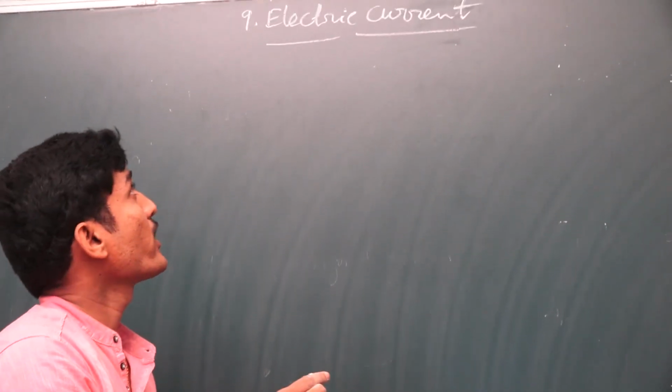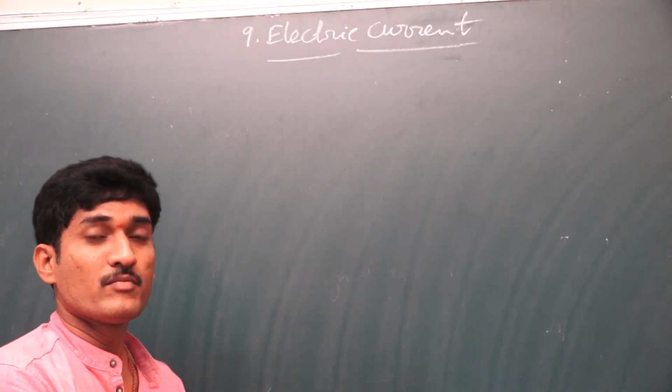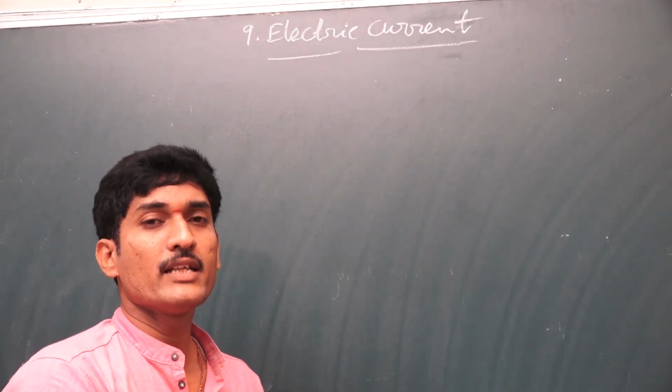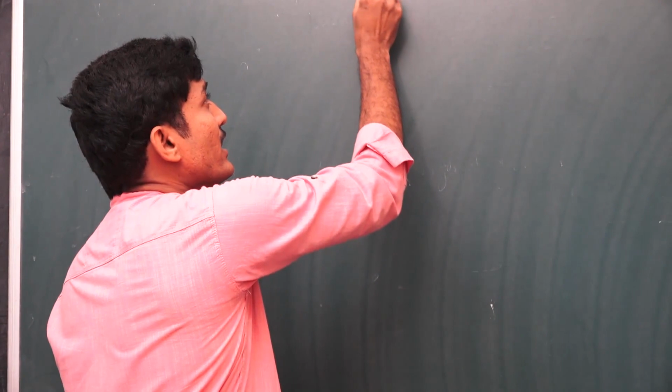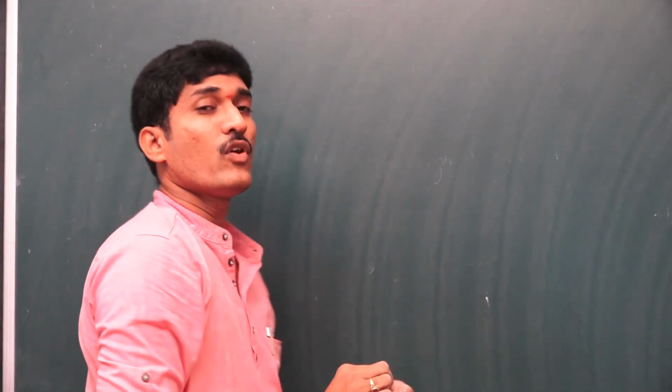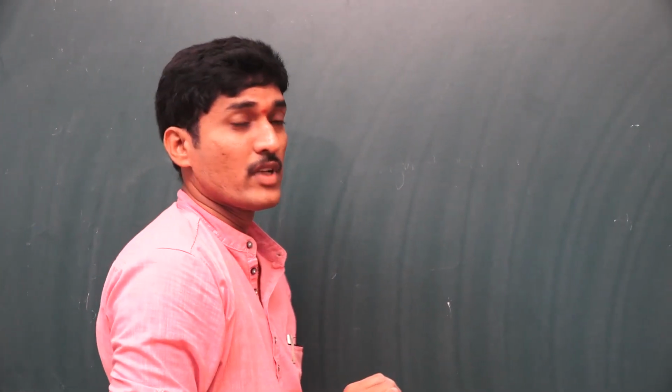Okay students, now we are going to the next lesson, electric current. From the public exam point of view, this lesson is very important. Here, first of all, what is meant by electric current? Current is indicated with the letter I, and that is the net flow of charge through a conductor.